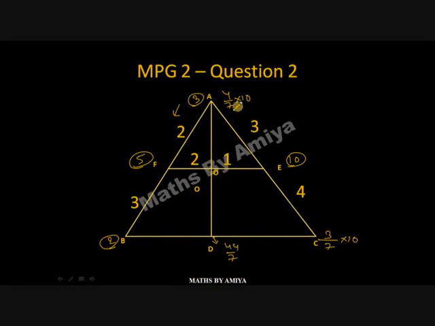At A, 40/7 plus 3 is 61/7. 44/7 goes on top, 61/7 comes below. So that is nothing but 44/61. If you want this ratio, then 30/7 comes here, 2 goes there, so 30:14. So this is one way of solving this.